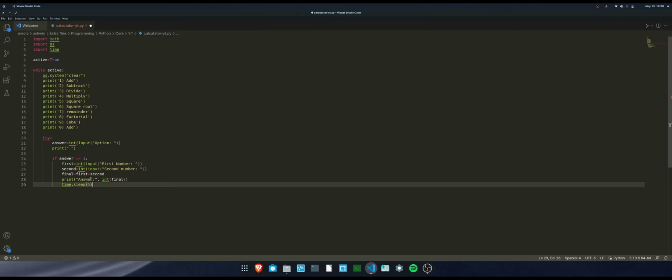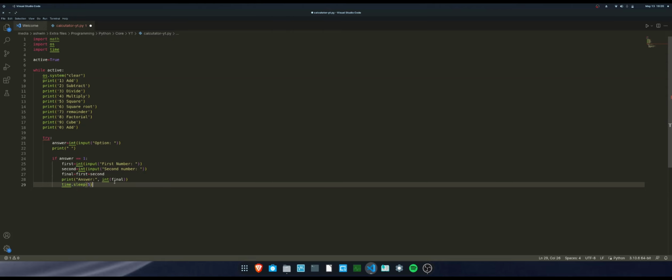It will display all the answers. It will go back to this code, this will execute, and you can do more applications. After addition you can do subtraction, after subtraction you can do division. So it goes in a loop so that you can do something like that.